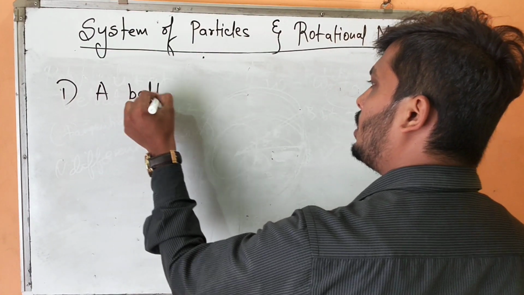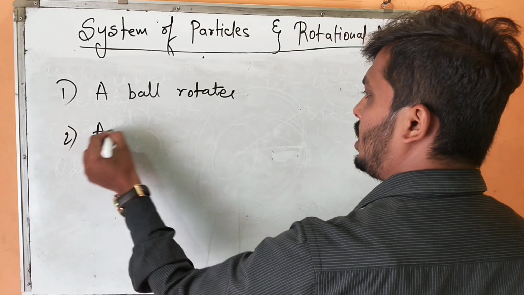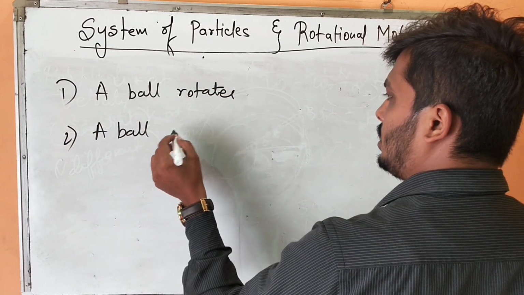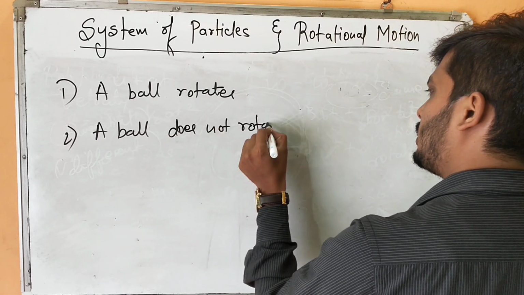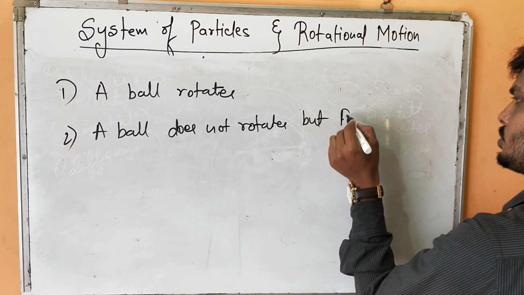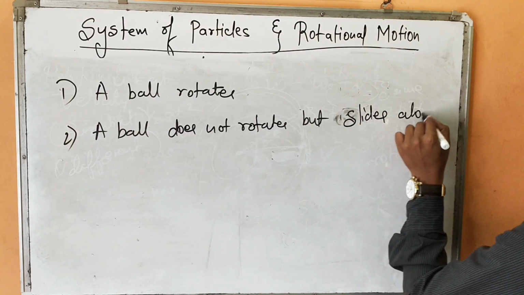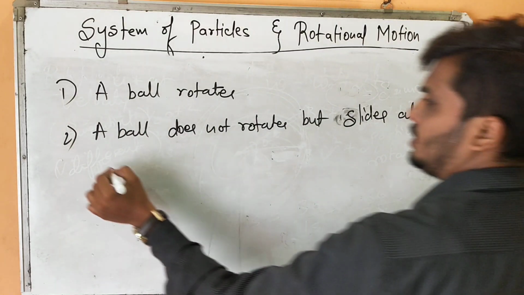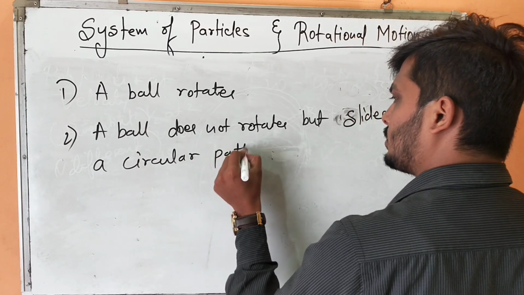A ball rotates. Second, a ball does not rotate but slides along a circular path.